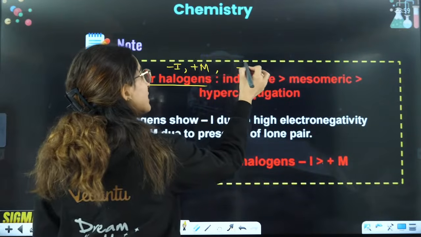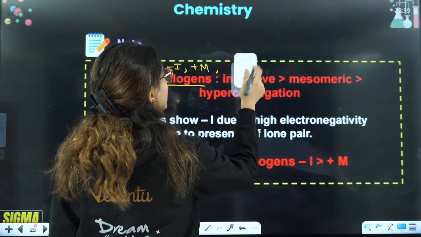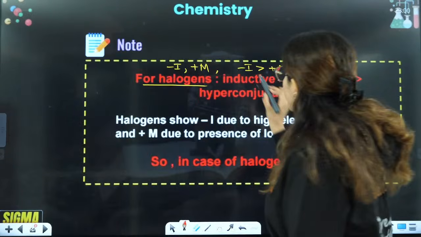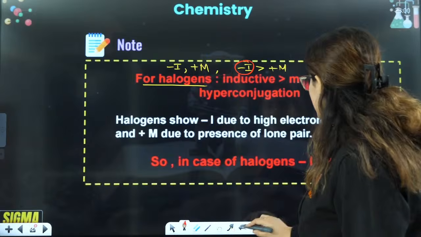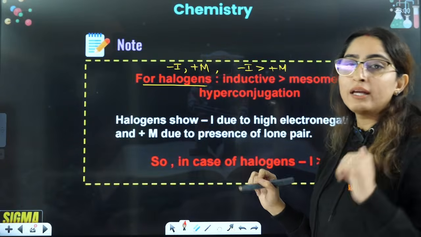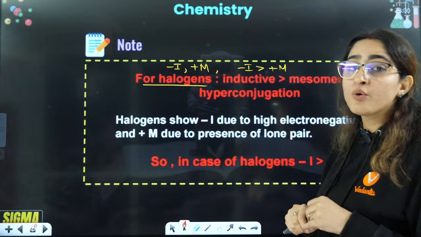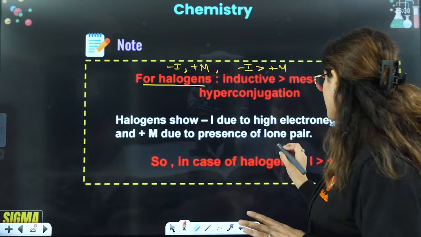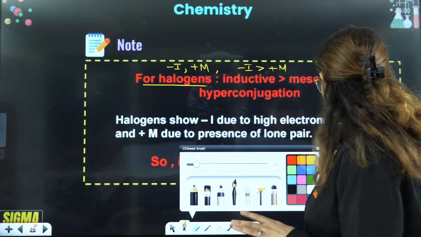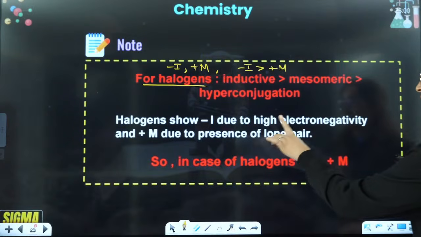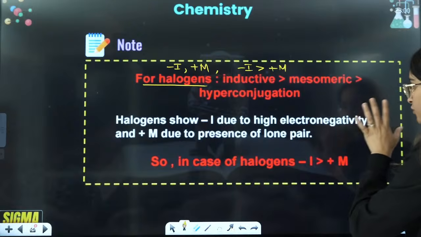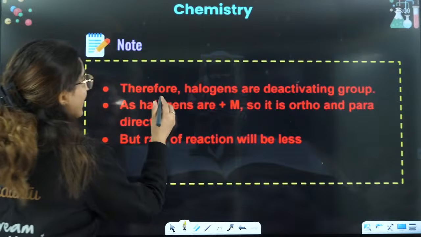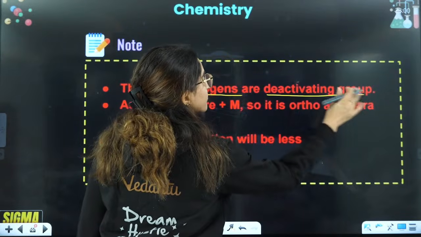But in this case, the minus I effect is more dominating as compared to plus M. And because minus I is more dominating, they are deactivating in nature. So because their minus I is greater, minus I is due to high electronegativity and plus M is due to the presence of a lone pair. Minus I is greater, that is why halogens are deactivating because of minus I.